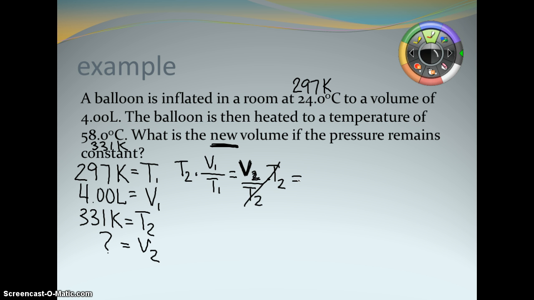Now we can plug in and solve. So T2 is 331 Kelvin. And we're going to multiply that by V1, which is 4.00 liters, divided by T1, which is 297 Kelvin. So our Kelvin units cancel. We're left with liters, which is what we're looking for because they ask for volume.